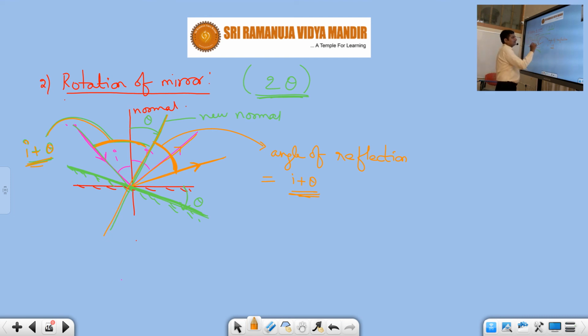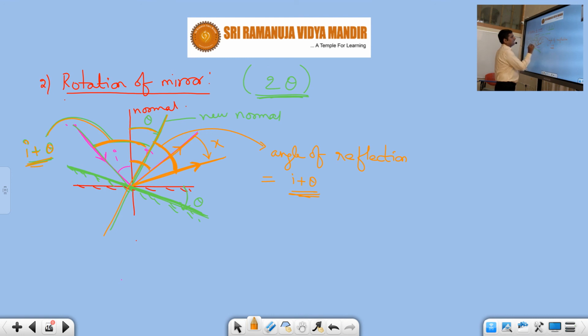Now what is this angle? This is the previous position of the reflected ray, and this is the new position of the reflected ray. This is the angle by which the reflected ray gets rotated. Let us say this angle is some x. Now students, you can see that this total angle is equal to r, and this is nothing but theta.